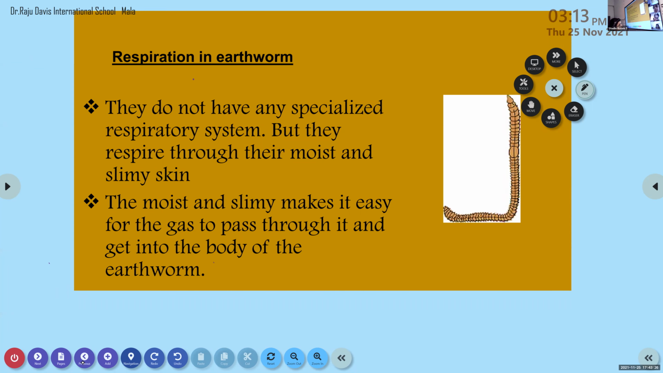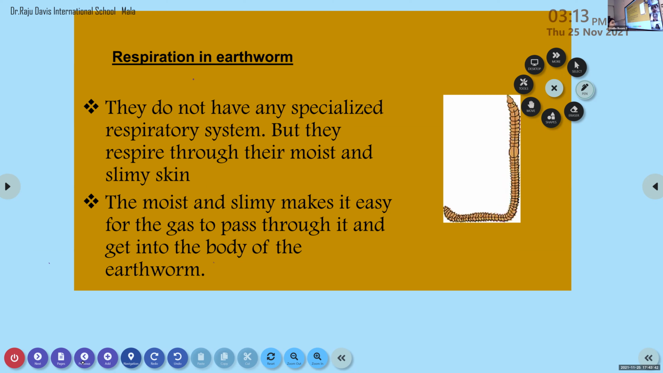Where do you find this frog? Ma'am, in land and water. Swampy areas. They can live in land and water. Okay, then what do you think? What about the respiratory system present in frog?